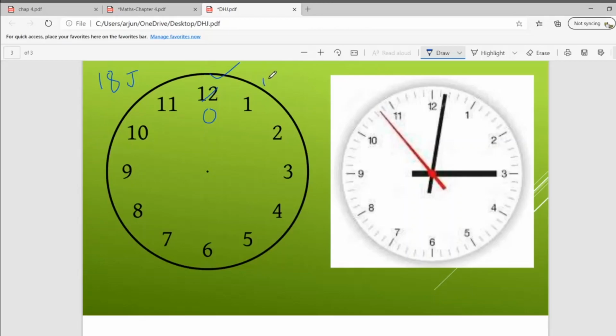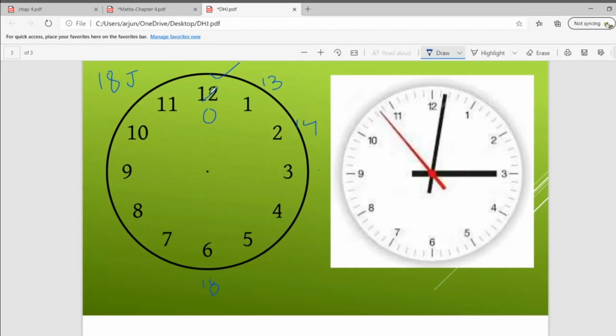Okay. So see 13 and then 14. Similarly here 15, 16, 17, 18. To restrict the confusion, this format is used.